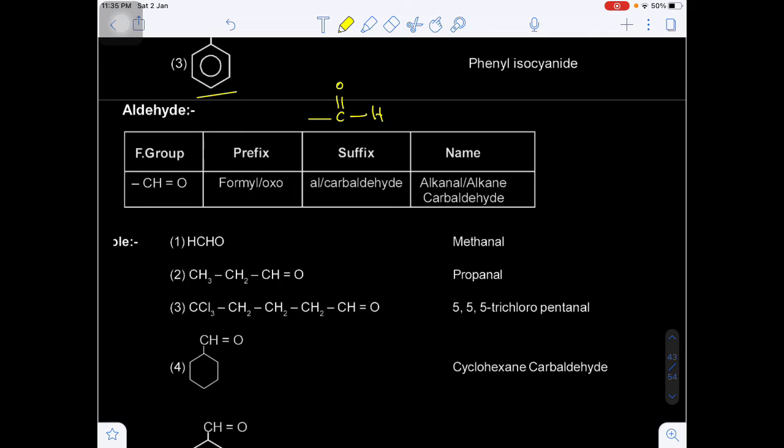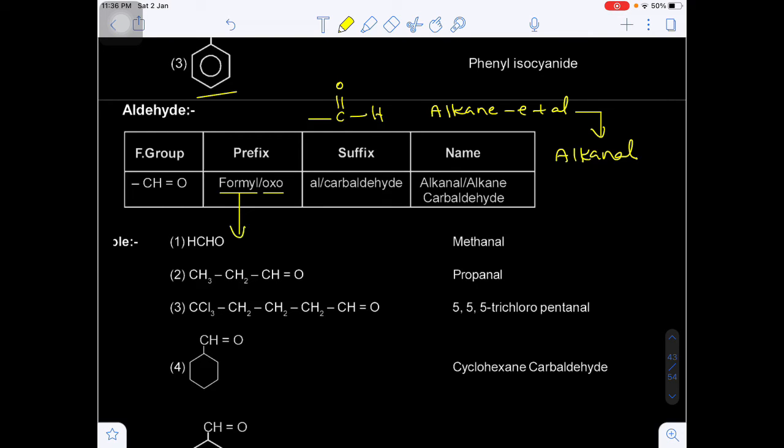Okay. Aldehydes, the IUPAC name will be alkane. Drop the e here and add al. So finally what will you get? Alkanal. Suppose the aldehyde is a simple substituent, then we have two options, formyl and oxo.